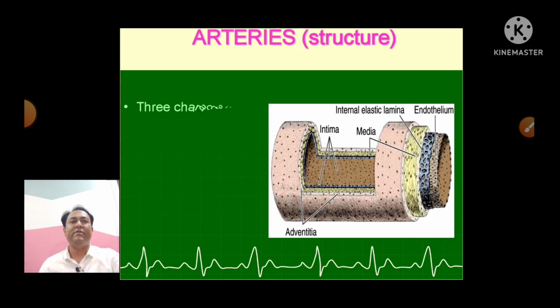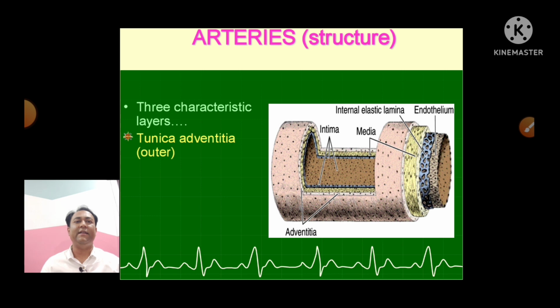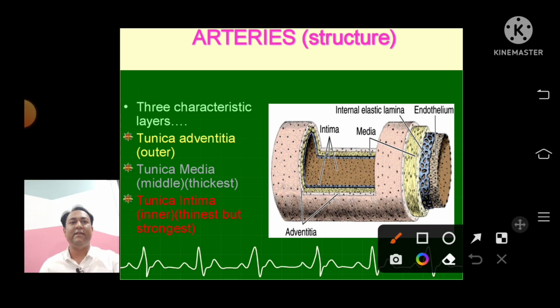The microscopic structure of the artery: here it is mainly made up of 3 layers. They are well defined. The outer layer is known as tunica adventitia. Here you can see this pink colored layer, it is the outer layer, called tunica adventitia.